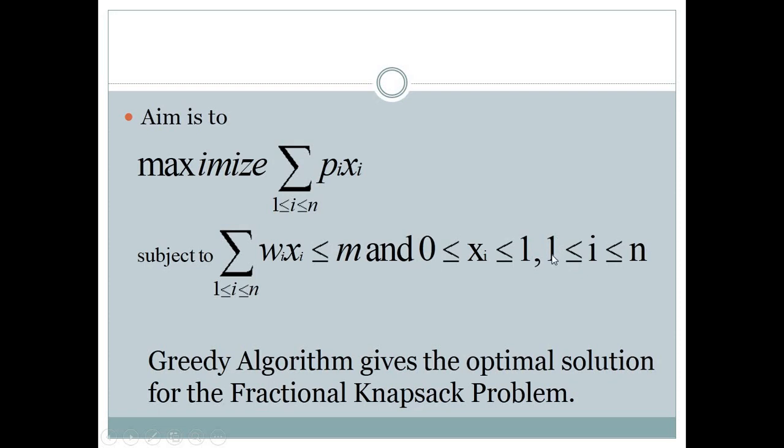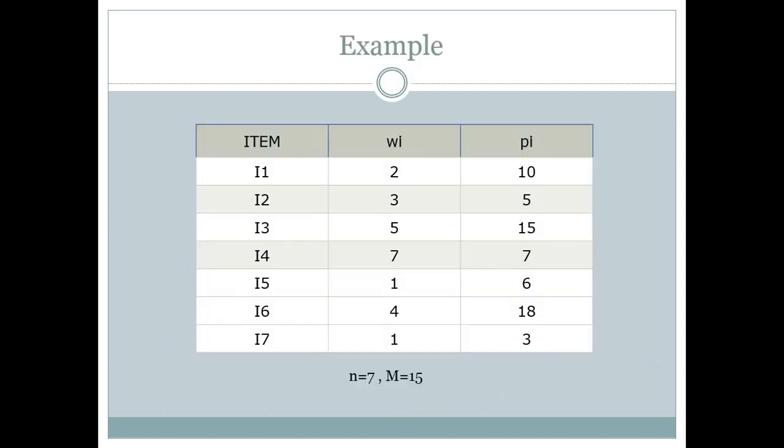If we have 8 items, then 1 ≤ i ≤ 8. Now, a greedy algorithm gives the optimal solution for the fractional knapsack problem. A greedy algorithm is used for optimization problems, and this is a greedy algorithm. Now let's understand fractional knapsack with an example.